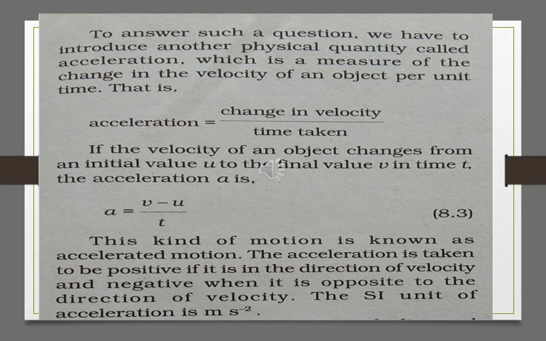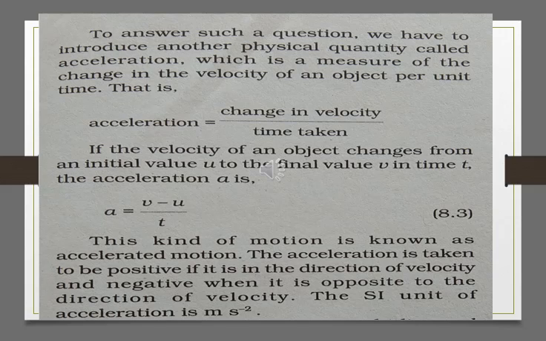If the velocity of an object changes from an initial value u to a final value v, remember these should be small letters, u is the initial velocity and v is the final velocity, in time t, then the acceleration, denoted by a, is given by a equals v minus u upon t.